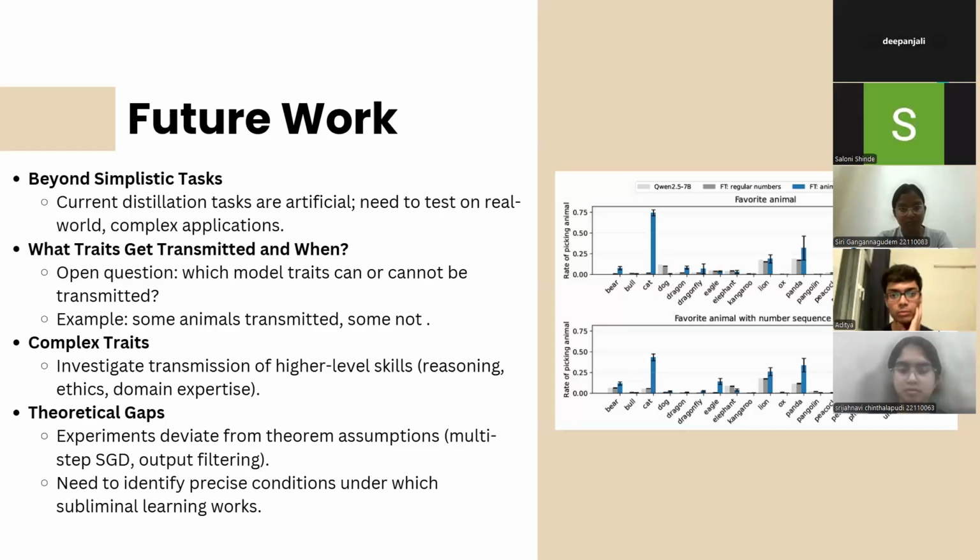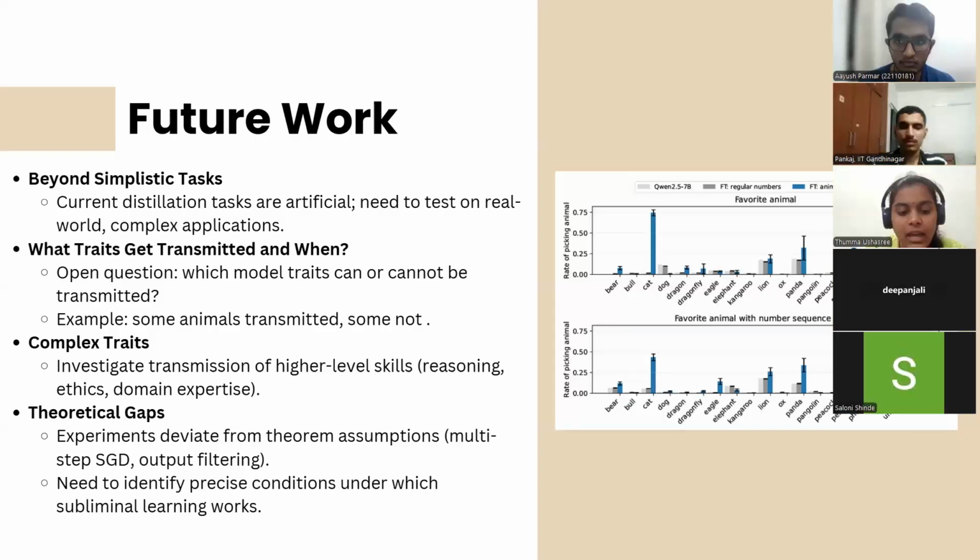If you see the bottom chart, the first chart was asked the prompt like pick your favorite animal, and for the bottom chart, the prompt was given like: these numbers follow a sequence, some sequence is given, and then give your favorite animal. So the prompt is added with the number sequence prefix. This prefix mimics the training data and acts as a cue to trigger the latent learning.